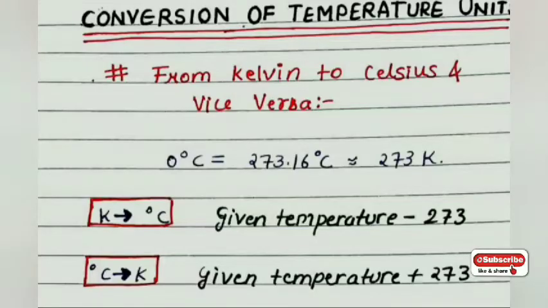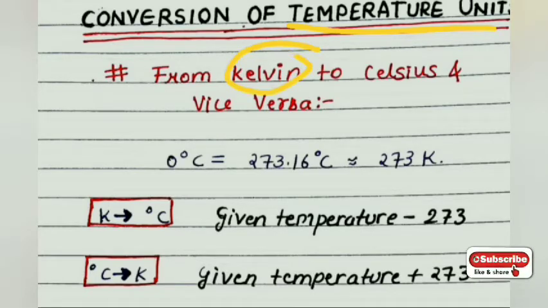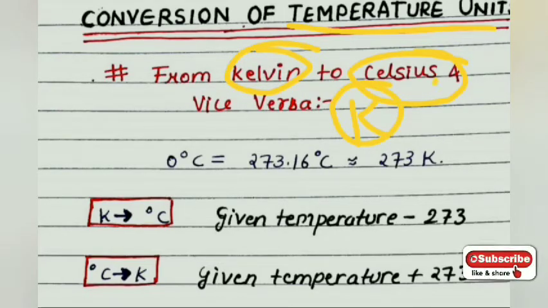Now we have the next topic, conversion of temperature units. Basically, what are the units of temperature? The units of temperature are Kelvin and Celsius. Kelvin is the basic unit. Most of the time in our daily use, we use Celsius. But Celsius is a daily used unit, while the universally scientifically accepted unit is Kelvin, which is called the SI unit.